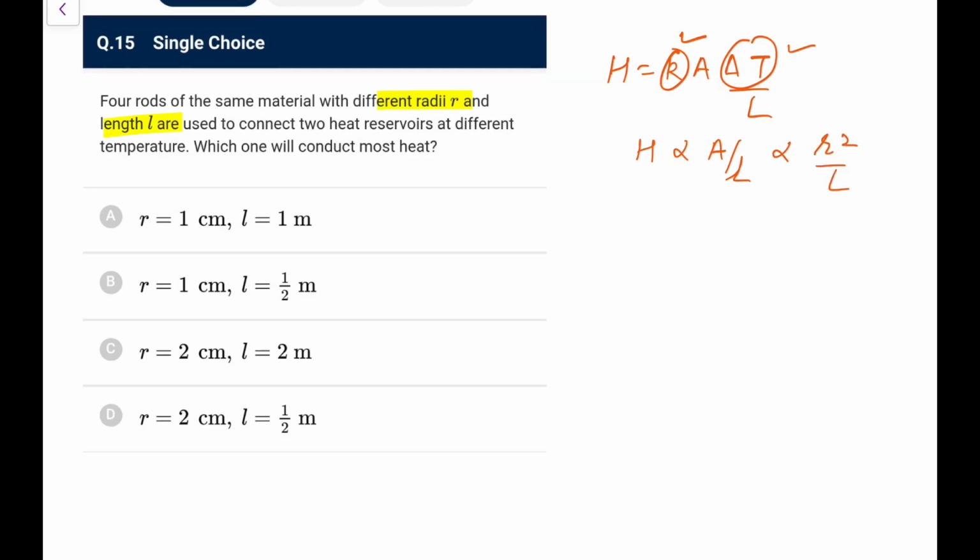So just check it here. Here what I'll do, r square by L, this would be 1 square by 1, units will be same. Second, here would be 1 square upon 1 by 2, so that would be 2 times. Here it would be 2 square by 2, here means it would be again 2. This is 2 square by 1 by 2, that is 8. So definitely this is going to be the maximum conducting one, so go for option D here.